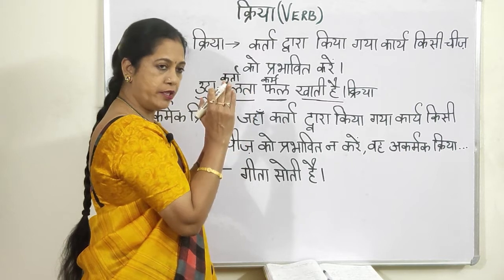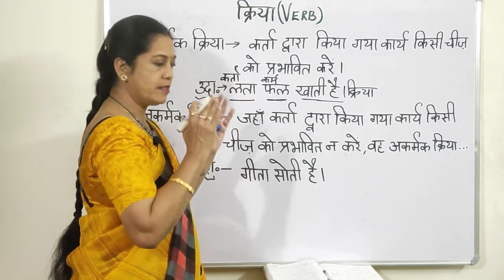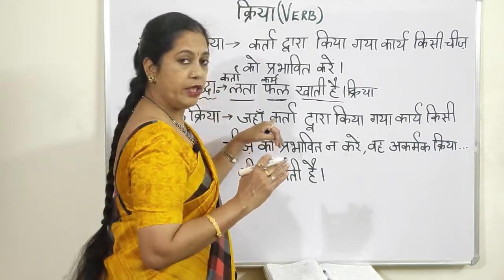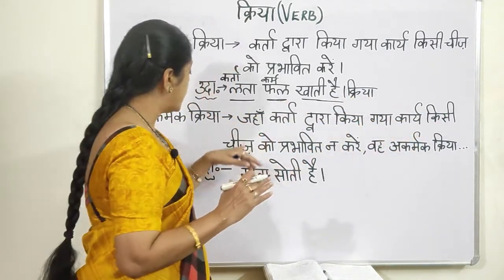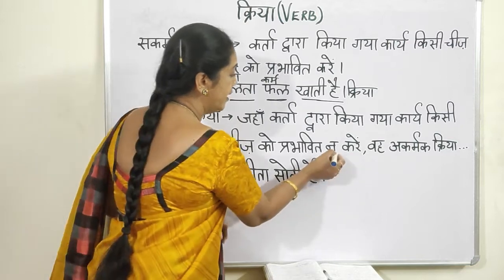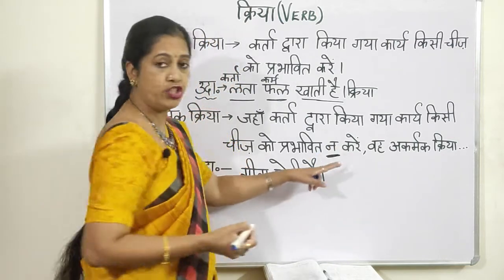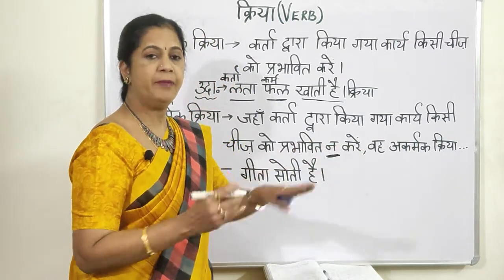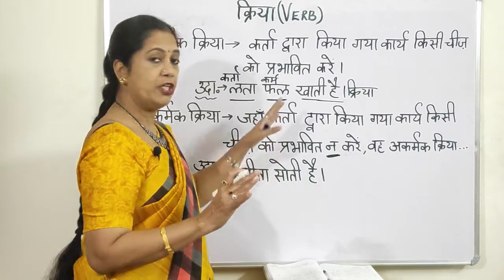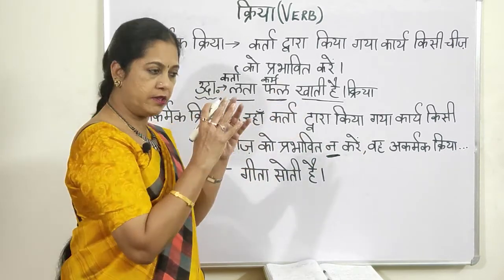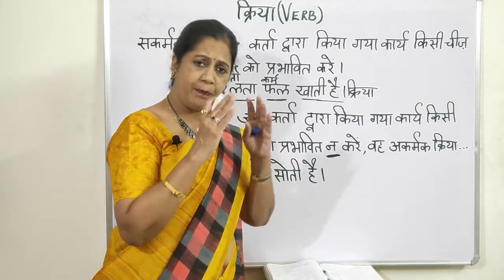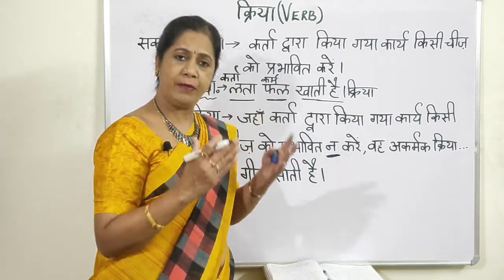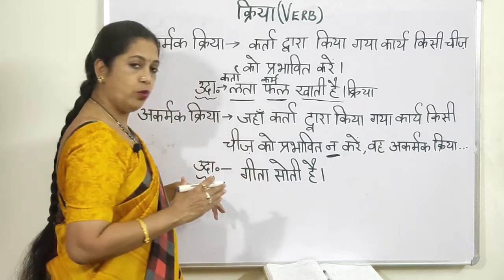That word or that thing is an object. So here जहाँ कर्ता द्वारा किया गया कार्य किसी चीज को प्रभावित न करे. So focus on this, न करे. न means it will not affect anything in that sentence, then it is akarmak. So that particular thing is nothing but the object.